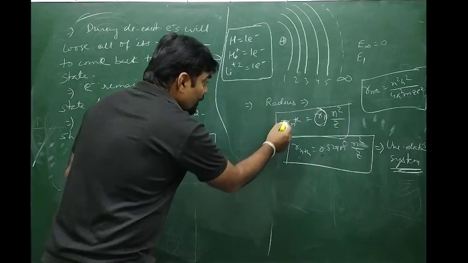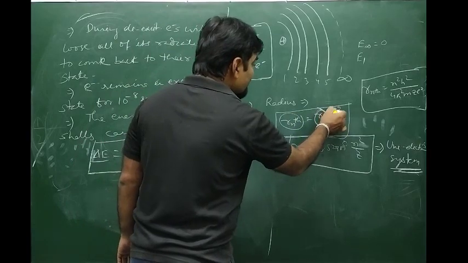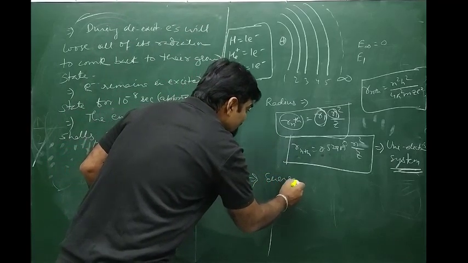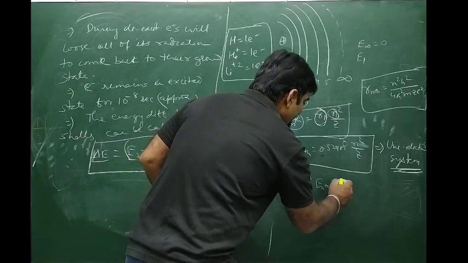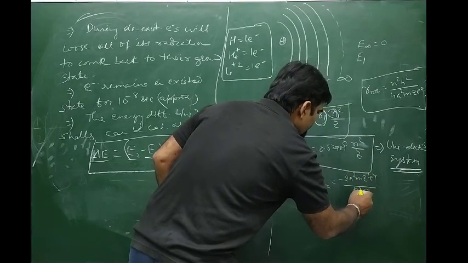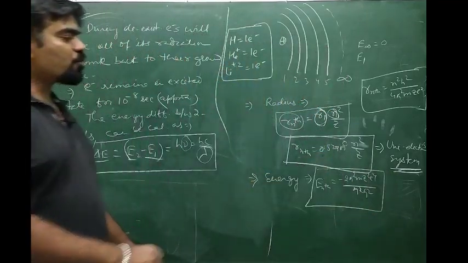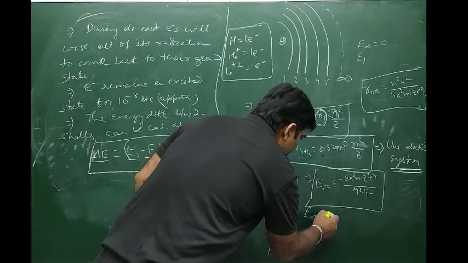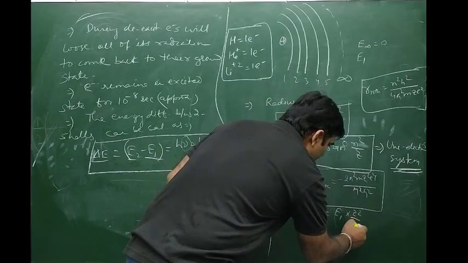Similarly, as r nth varies like this, as the number of the cell increases, the radius increases, and as the number of the cell decreases, the radius decreases. Similarly, for the energy expression which I gave earlier, E nth equals minus 2 pi square m z square e4 by n square h square. So E nth equals E1, a constant, into z square by n square, since it varies as z square by n square.